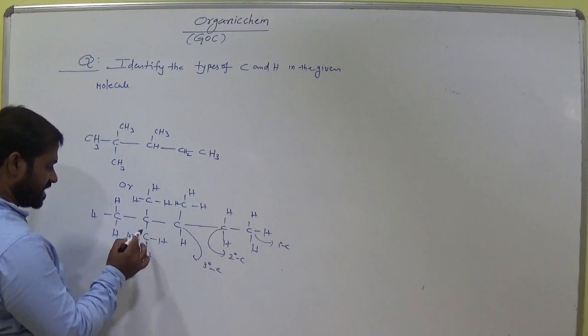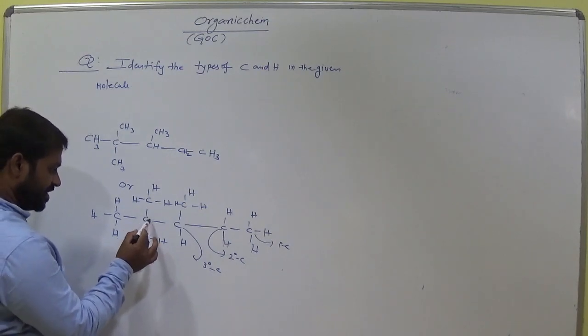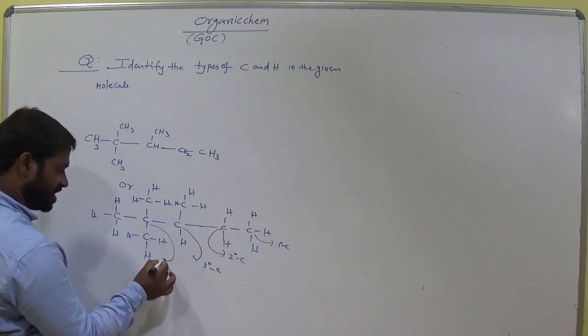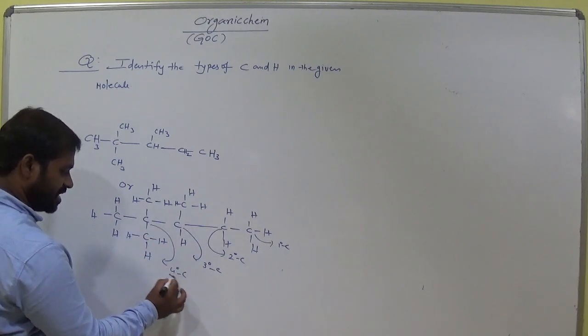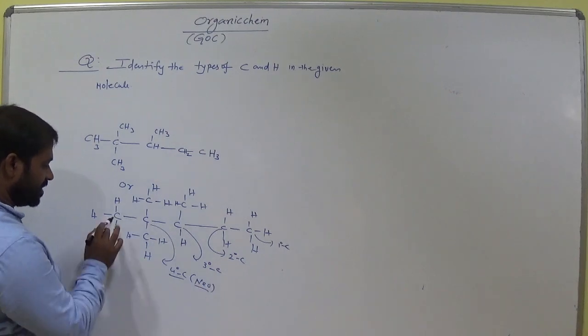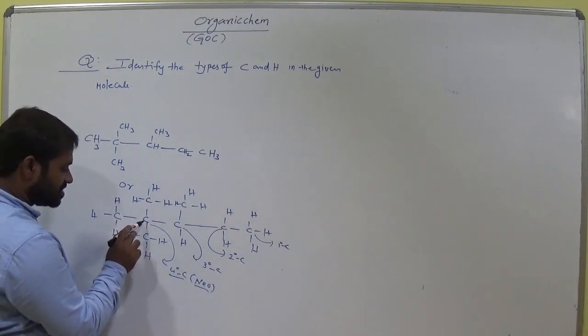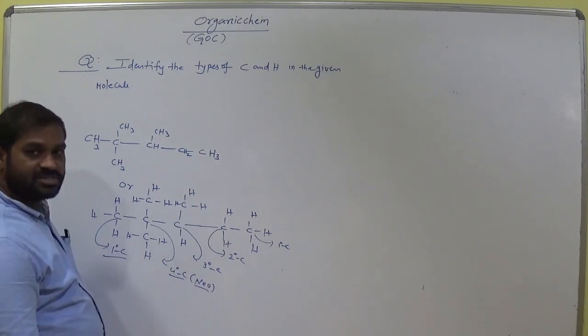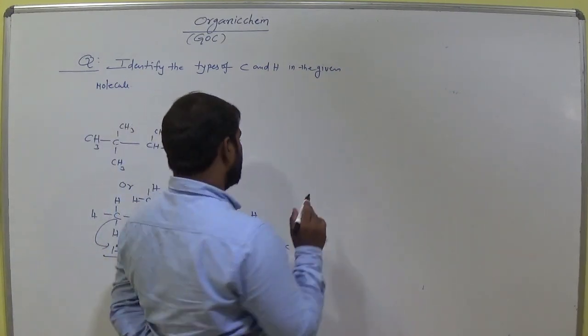So come to this one. This carbon is bonded with 1, 2, 3, 4 carbons. So now it is called quaternary carbon, am I right? Or neocarbon. And what about this one? This is only bonded with a single carbon. So we call it primary carbon, am I right? Clear? So now, is it clear?